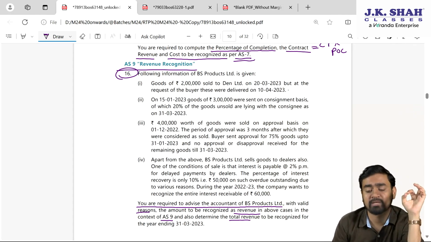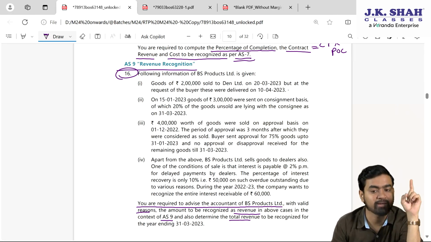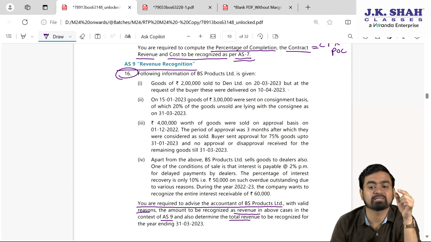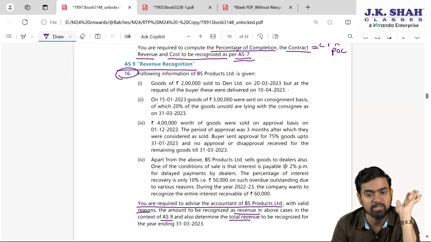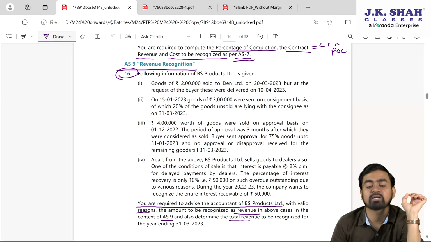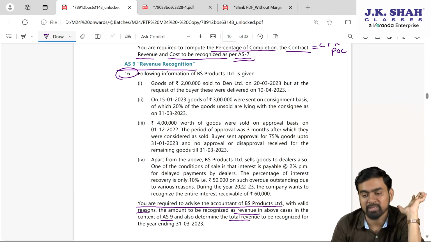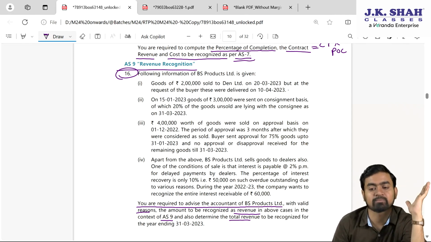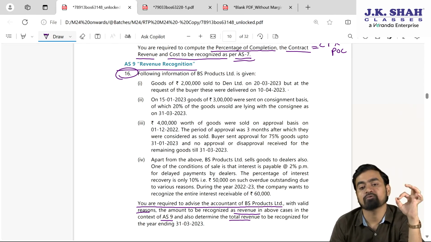My dear students, as per AS9, sale of goods, the revenue should be recognized when 3 conditions are satisfied. Condition number 1, when the ownership of the goods is transferred, or you can say risk and rewards associated with the goods are transferred onto the buyer. First condition. Second condition, amount must be measurable. And the third condition, my dear students, no uncertainty about collectibility should be there. No uncertainty. It means there should be reasonable surety about the collectibility. Fine. So these 3 conditions must be satisfied. Then only you can book the revenue from sale of goods.